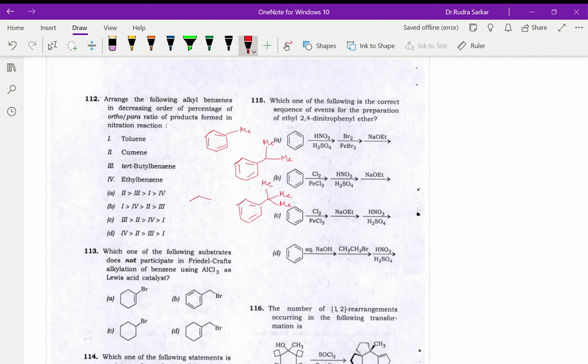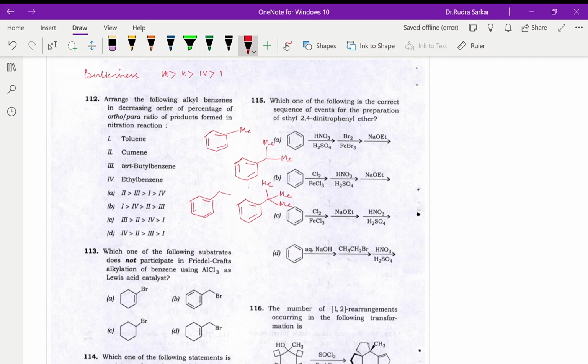And the other one, which is ethyl benzene, we will say something like this. So if you look in terms of bulkiness, we will say 3 is more bulkier than 2, which is more bulkier than 4, which is more bulkier than 1.